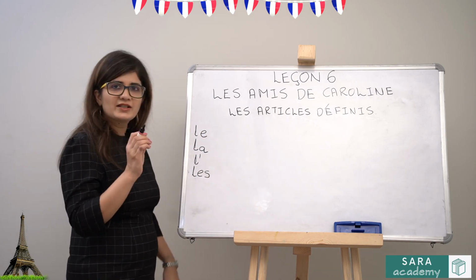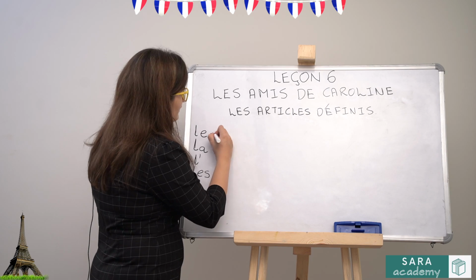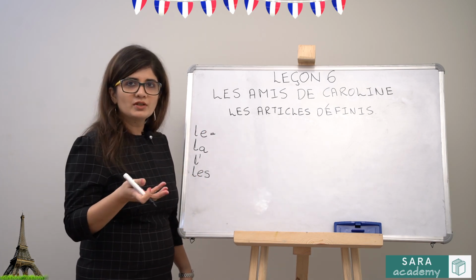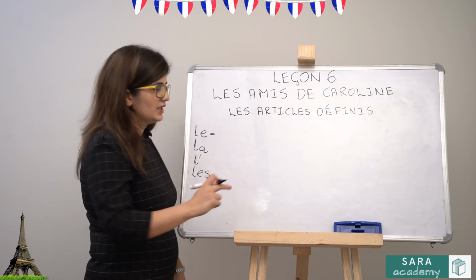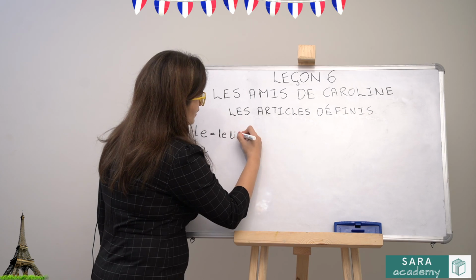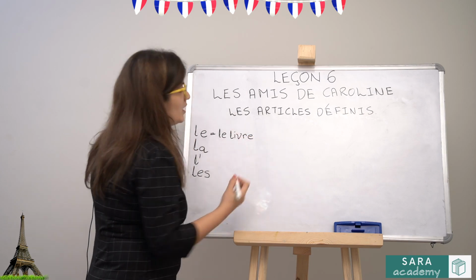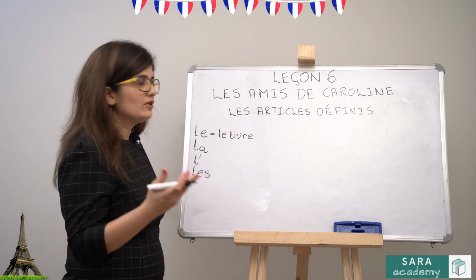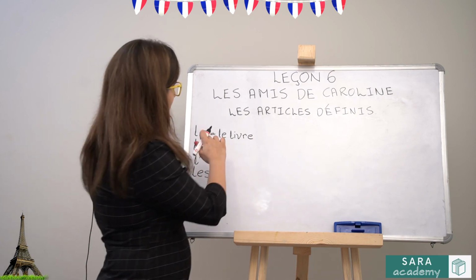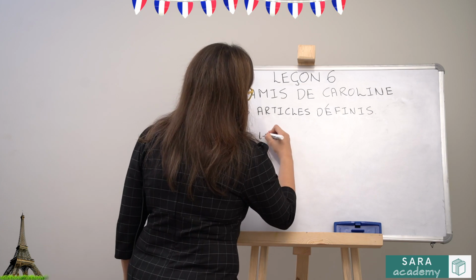In front of masculine singular nouns, we will use le. So, remember we did un livre, which means a book. Now, I want to say the book. I will replace un with le. So, it becomes le livre. A pen, I did un stylo. I want to replace it with the pen. It will be le stylo.